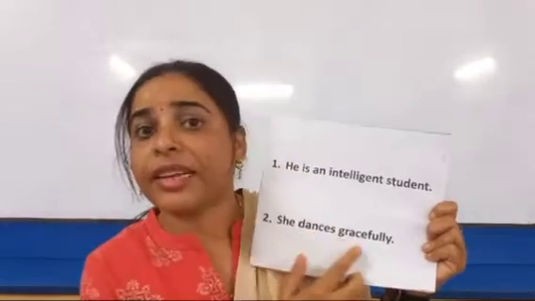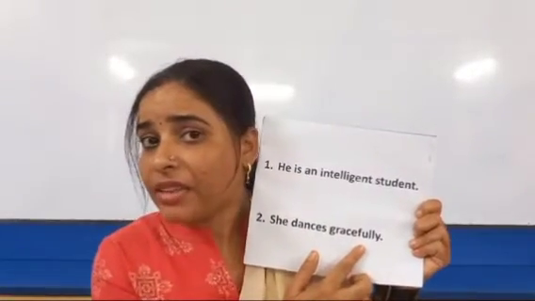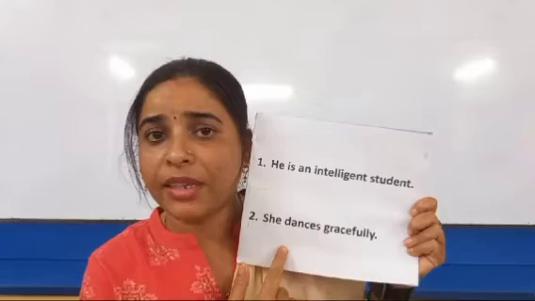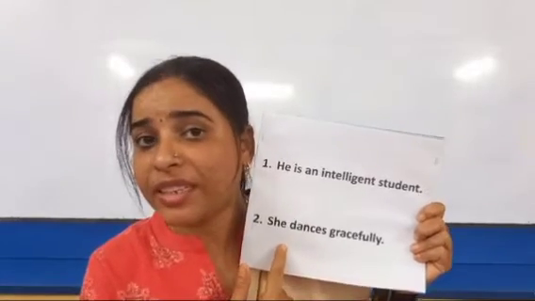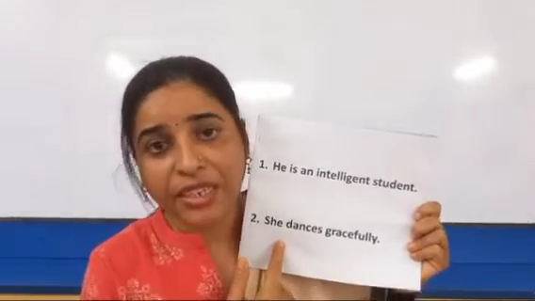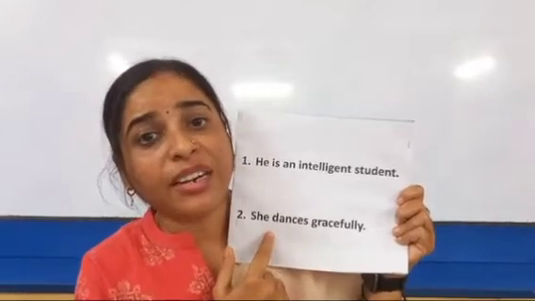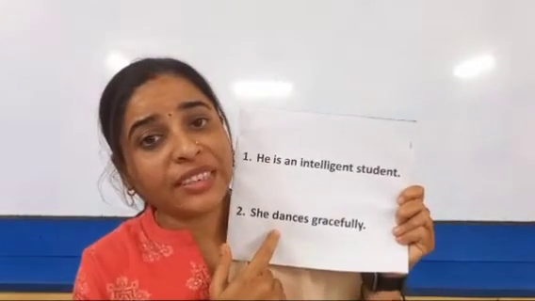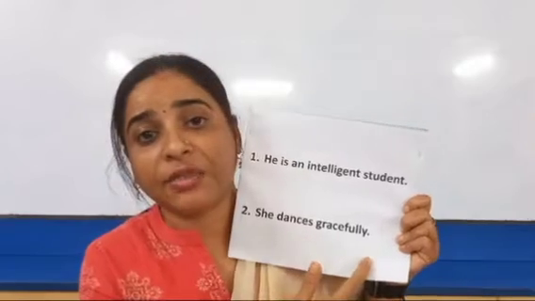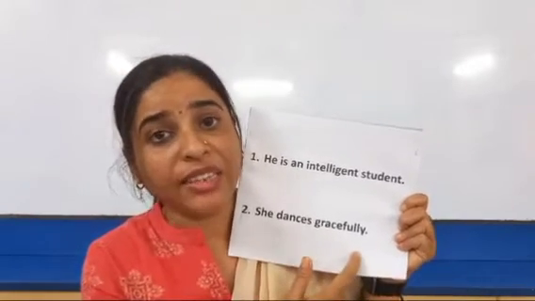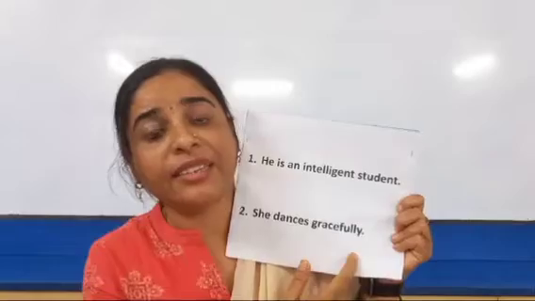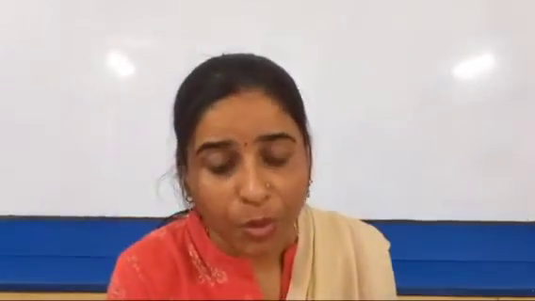Next example. She dances gracefully. Again we will ask a question. Who dances gracefully? She. So who is she here? She is the subject and predicate is the work done by the subject. So what is she doing? Dances gracefully. So dances gracefully is the predicate in the sentence. Let's understand with some more examples.